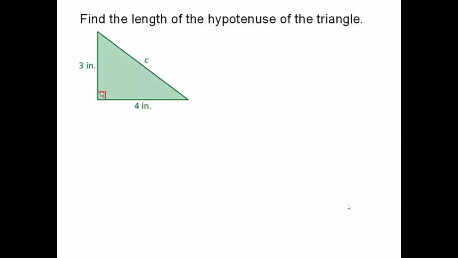The side that is 3 inches and the side that is 4 inches are the legs of the triangle because they form the right angle. So to find the hypotenuse C, we will use the Pythagorean theorem.